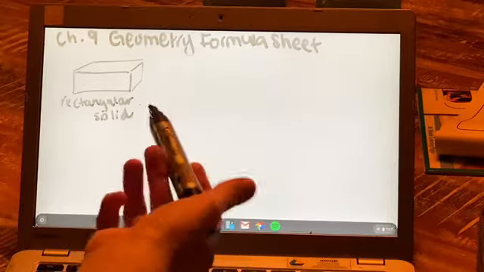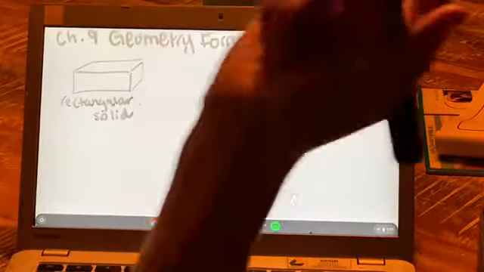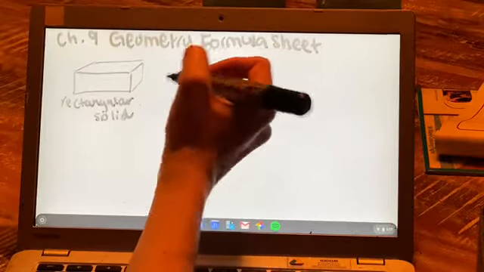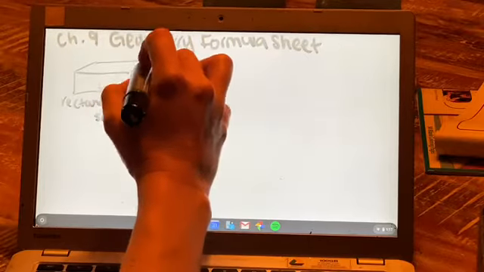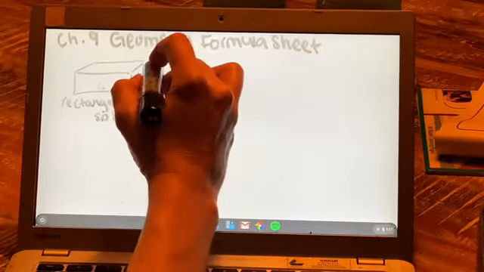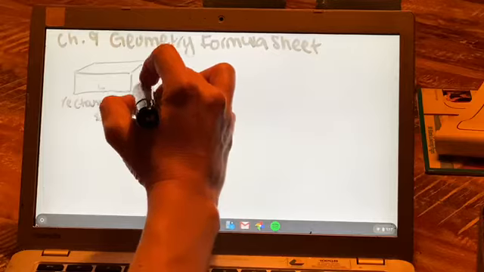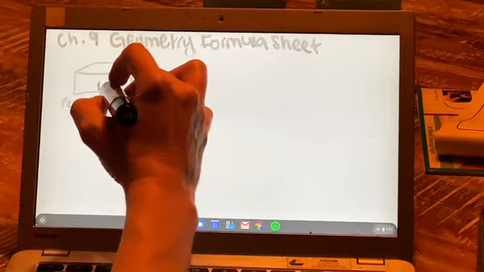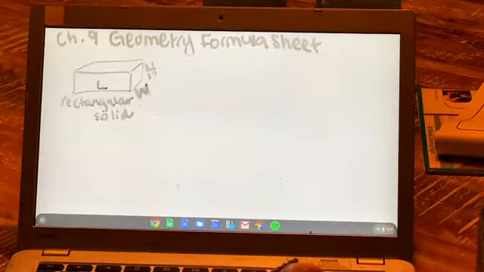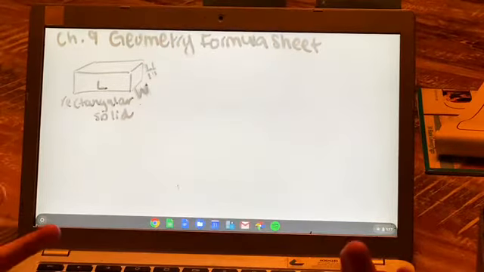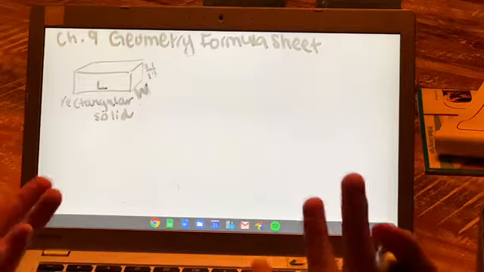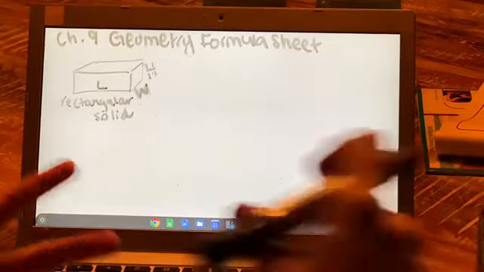So here I've drawn a rectangular solid. This is basically like a rectangle blown up into a 3D shape. As you guys remember, there are 3 dimensions here. So now we have length, width, and height. Remember that you can put these in different places if you want to, as long as you keep them clear. So we're going to be talking about capacity, how much you could fill up the shape, actually.